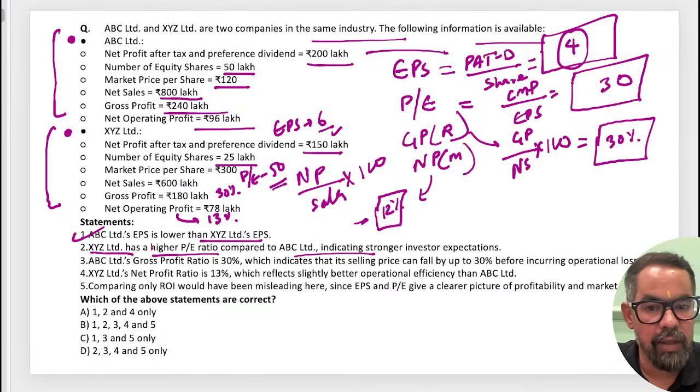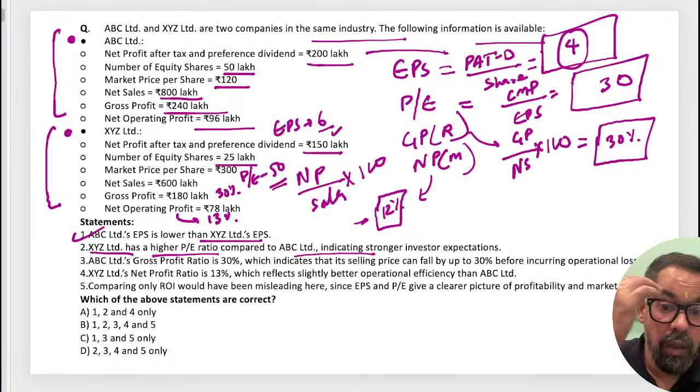When it comes to the second one, XYZ's PE ratio is 13, and how much was the PE ratio of this one? XYZ's PE ratio is 13 and this one was 30, okay, so this second statement is wrong here, right?